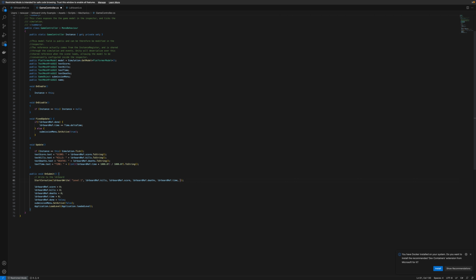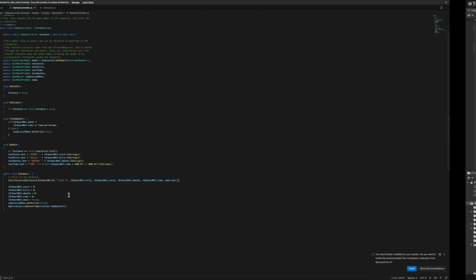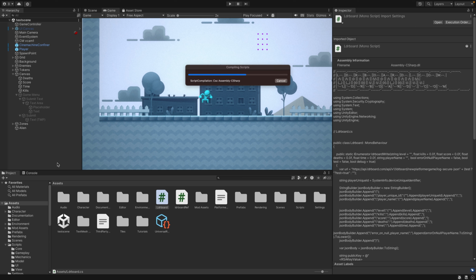And then the player name is name.text. Okay. The last thing I need to do is that since this is a static method, it's not in the same namespace, I need to use the leaderboard prefix like this. And I should be good to go. So once I go into my Unity project, I'm going to recompile everything. It seems to be compiling successfully.